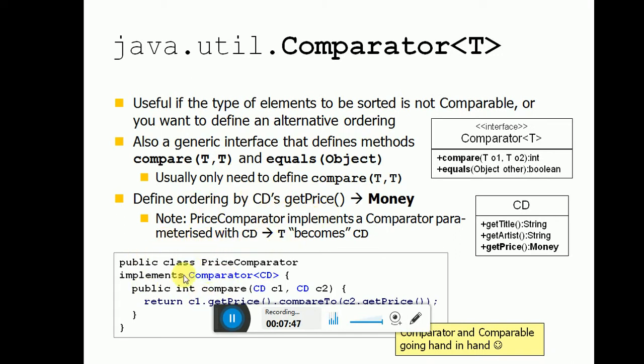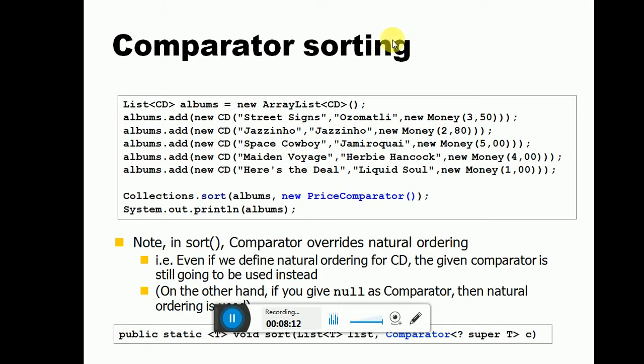The code is public class PriceComparator implements Comparator<CD>, and public int compare(CD c1, CD c2) with two arguments, which returns c1.getPrice().compareTo(c2.getPrice()). Comparator sorting, right? So add the elements and sort them. The elements are sorted into order, right? This is the sorting process.